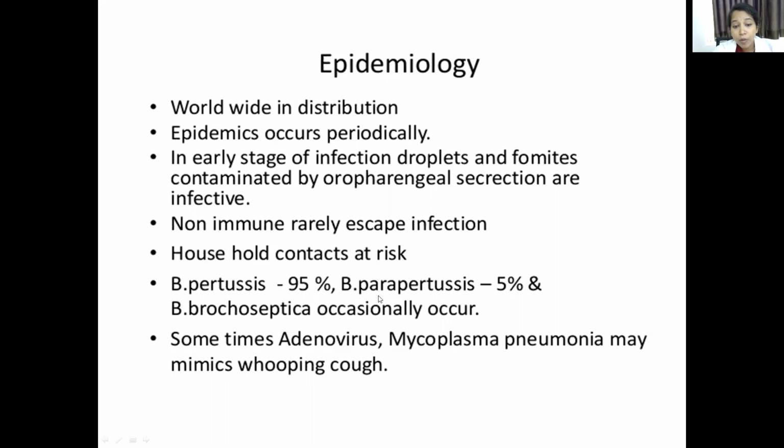Bordetella pertussis causes about 95% of whooping cough, 5% by Bordetella parapertussis, and a very few, 0.1%, by Bordetella bronchiseptica. Sometimes adenovirus infection and mycoplasma pneumonia may also mimic whooping cough, so we have to distinguish them.